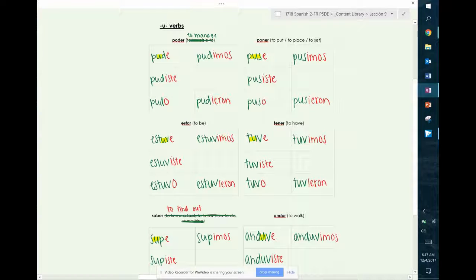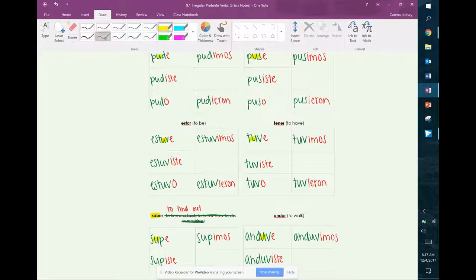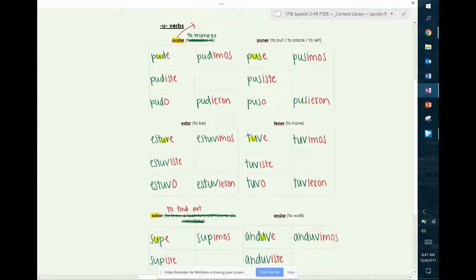The second thing that we need to take note of is the fact that poder and saber change meaning in the preterite. In the present tense, poder means to be able to. So this is what I'm writing in red. Present, to be able to, or like can. Able.